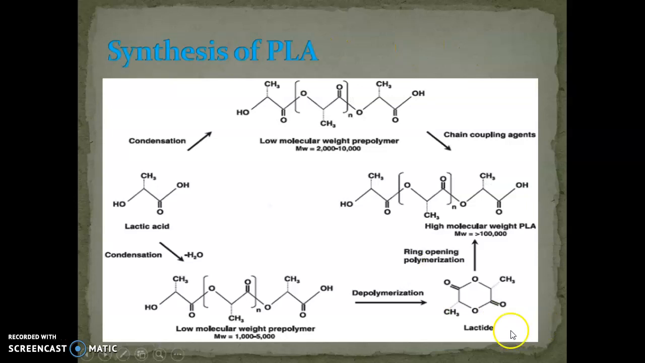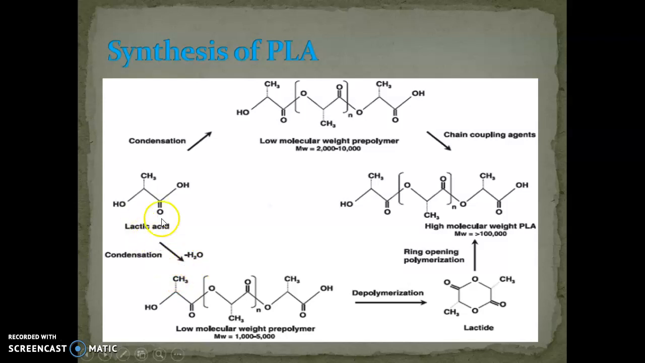Synthesis of polylactic acid. This is the synthesis. The synthesis of polylactic acid can be achieved by two methods. Both are condensation methods. What do you mean by condensation? Condensation is the process in which a simpler byproduct is formed with the product. Here, the simpler byproduct is removed in the form of water.